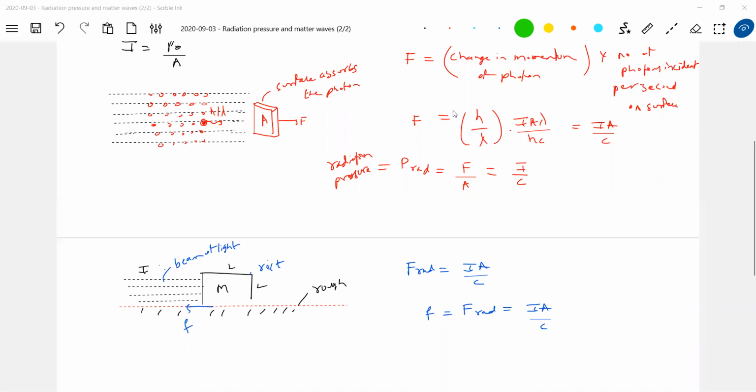Practically, sir, is sunlight exerting force on me? Yes, definitely yes. Sunlight is exerting force on our apartment, sir? Yes. You are moving in a car, sunlight is exerting force on the car. Yes, it is.